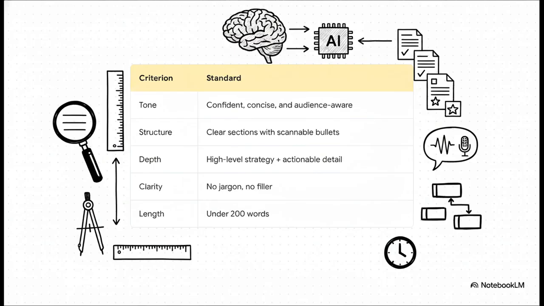And here's what those standards can look like as a rubric. I mean, look at how specific this is. We're defining the exact tone, confident, concise. We're telling it we need scannable bullets. We're even defining the level of detail, clarity, and the exact word count. There is absolutely zero room for misinterpretation here. The AI knows its targets perfectly.